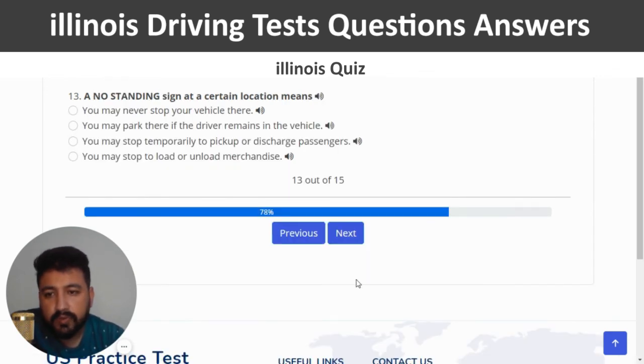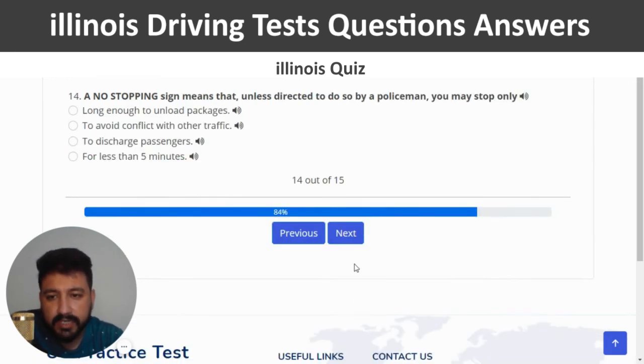The third last question of quiz number 5 is, a no standing sign at a certain location means... So you can choose the third option, which is you may stop temporarily to pick up or discharge passengers. So third option. The second last question is, a no stopping sign means that unless directed to do so by a policeman, you may stop only... So the right answer of the 14th question is to avoid conflict with other traffic. So I'm going to click on the second option.